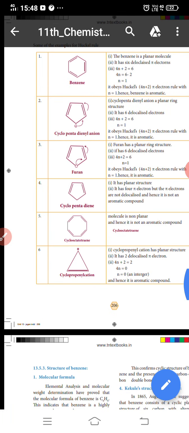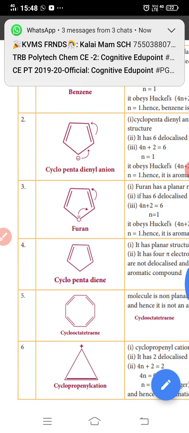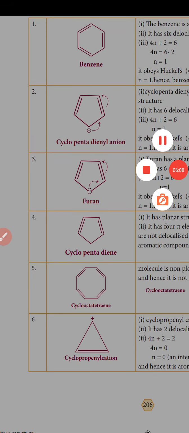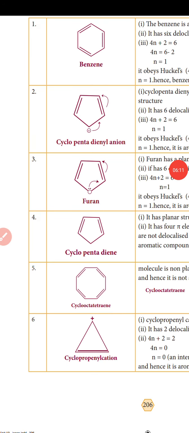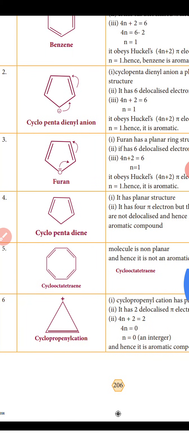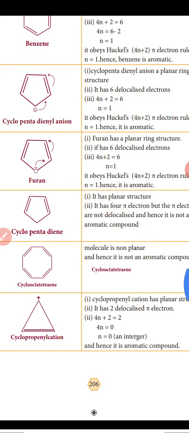Furan has a planar ring structure. It has 6 delocalized electrons, 4n plus 2 is equal to 6, n is equal to 1. So it obeys Huckel's rule. So it is aromatic.